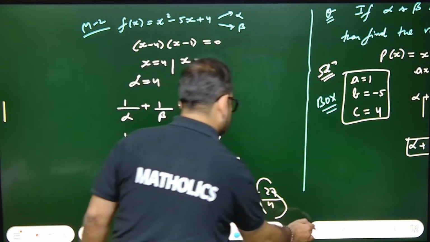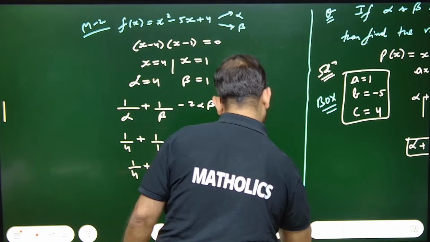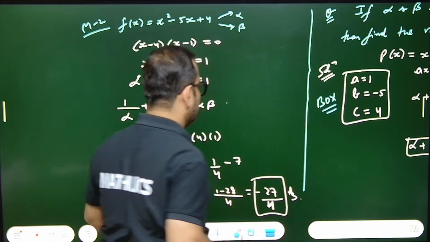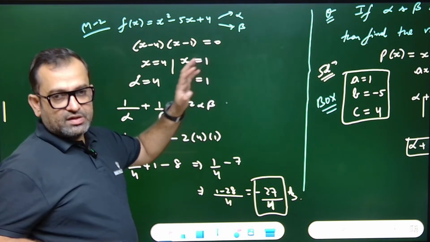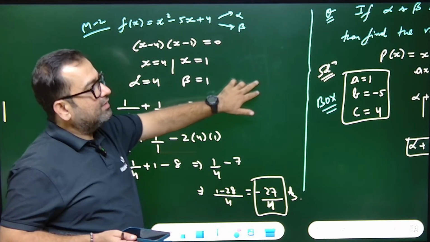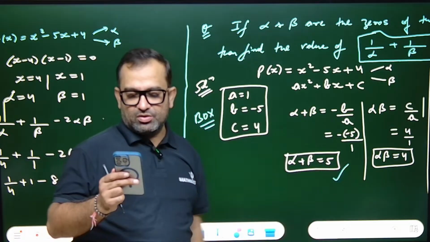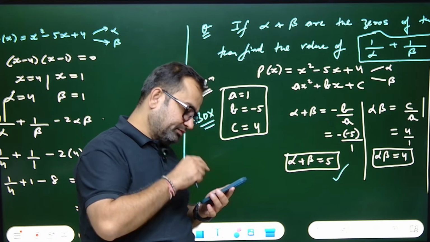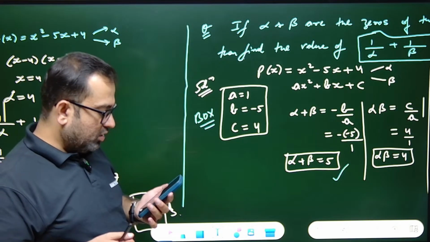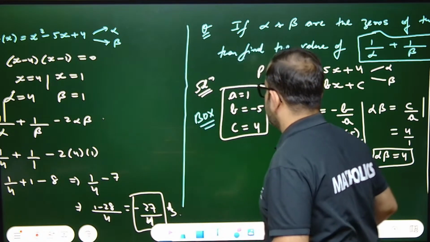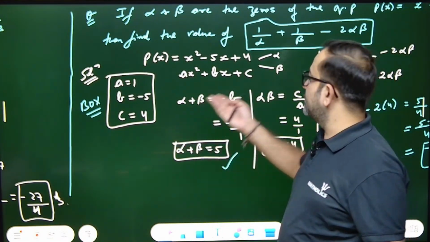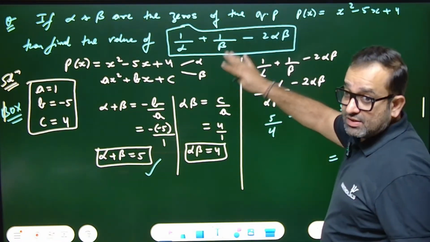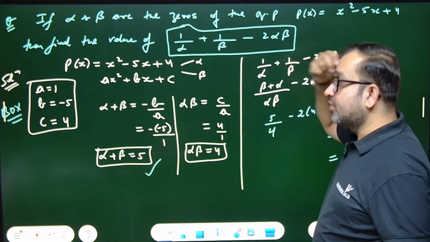So whatever you do is correct, right? But more correct according to CBSE norms is this method, because they just wish to know whether you know the relation of alpha plus beta and alpha beta or not. Got my point? Just find the values of zeros and put, that is also a way, but every time it won't work. This method will work universally in every question of this kind.